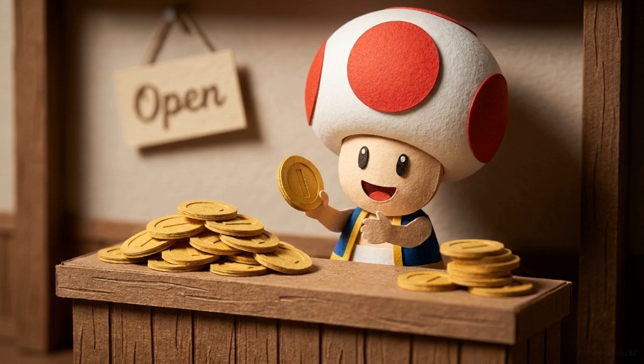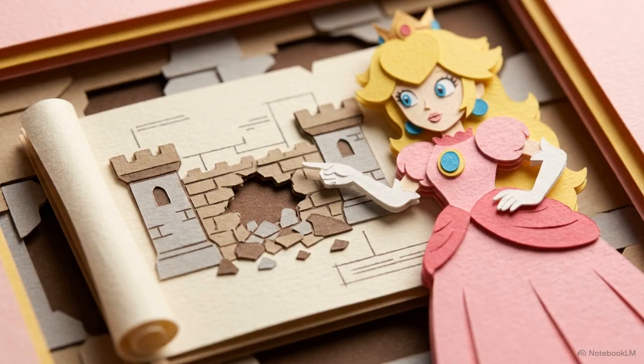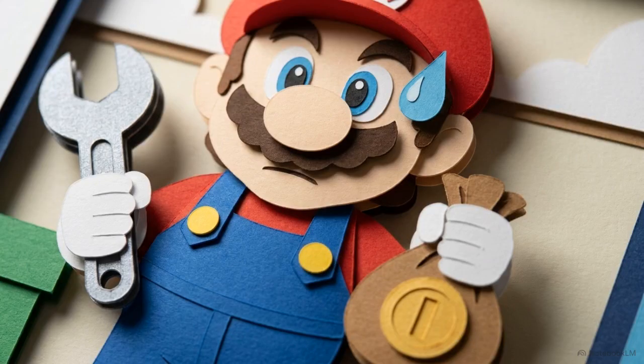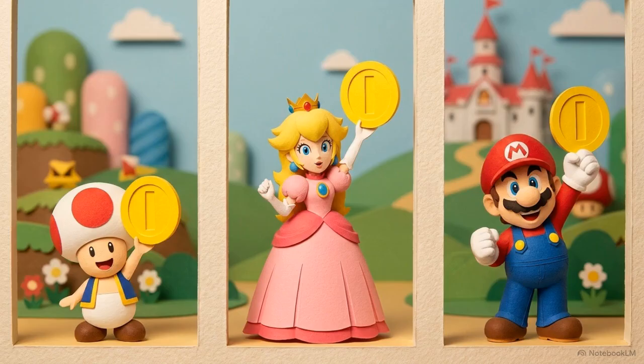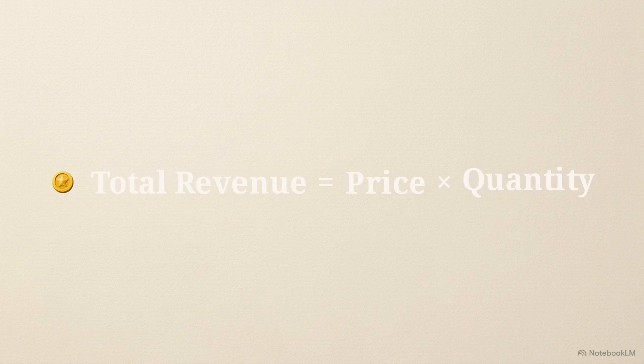Toad needs to generate profit to keep his shop open. Peach needs tax revenue to repair the castle. Mario needs to secure a living wage. By applying PED to their specific situations, each of them can achieve those exact goals. To see how they do it, we start with the baseline equation.